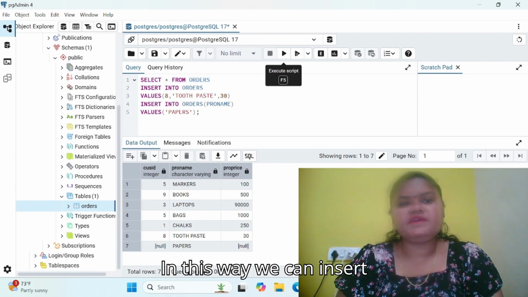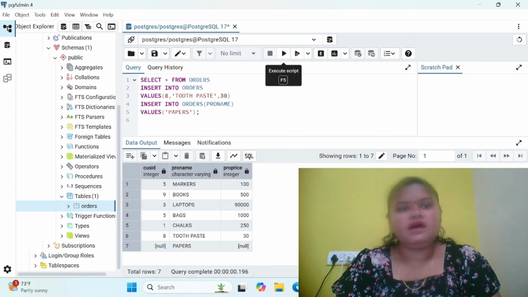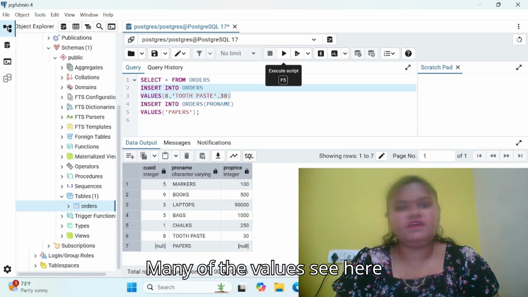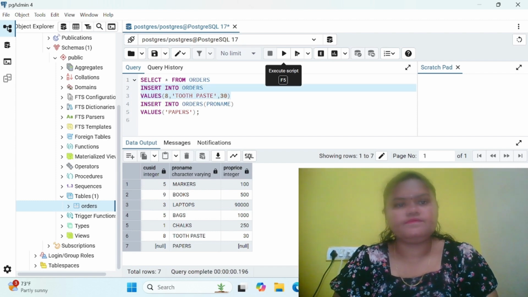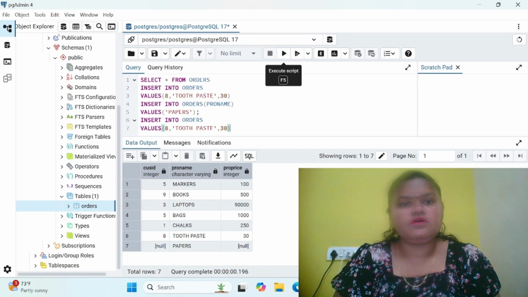In this way, we can insert many values. See here, orders.